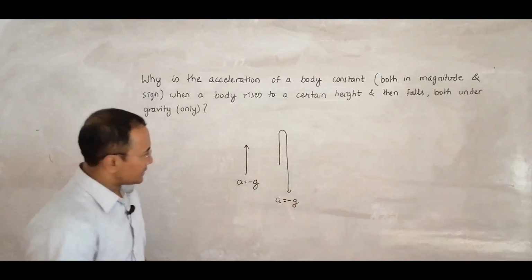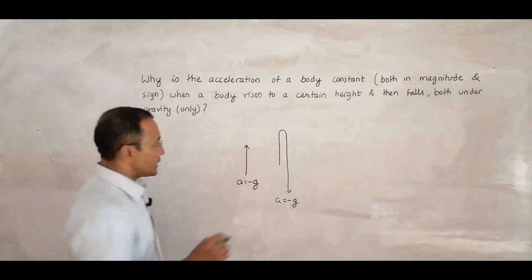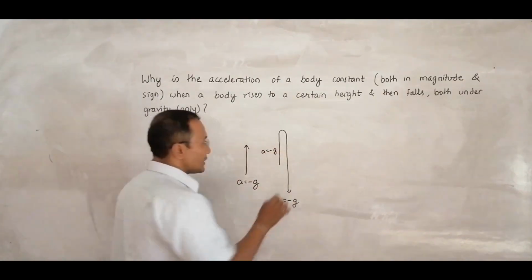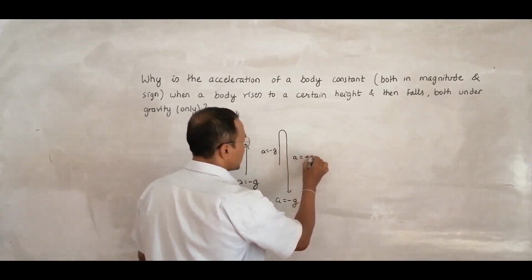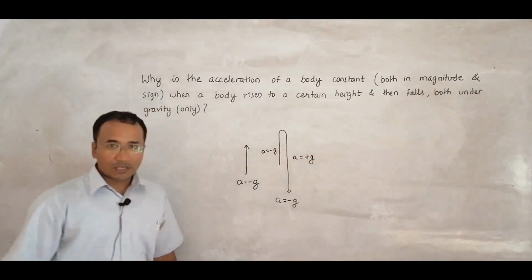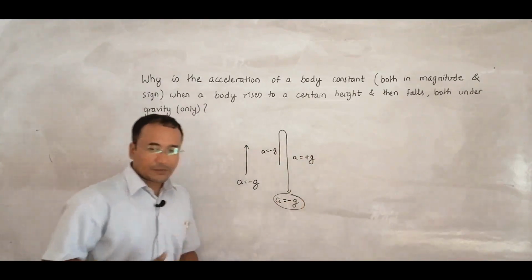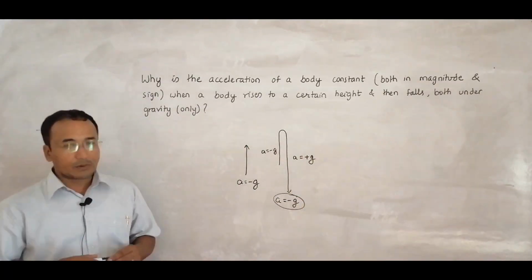What people often give as the logic is, if it goes up, we must have a equal to minus g, and when it comes down, we should use a equal to plus g. But this is not the case. We have to use a equal to minus g. So in today's video, I'd like to clarify some of the things.